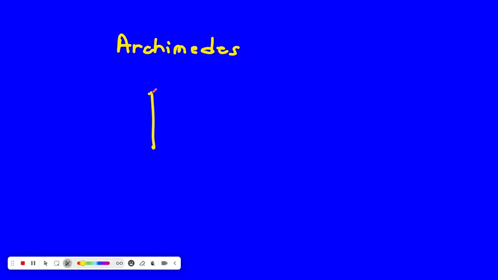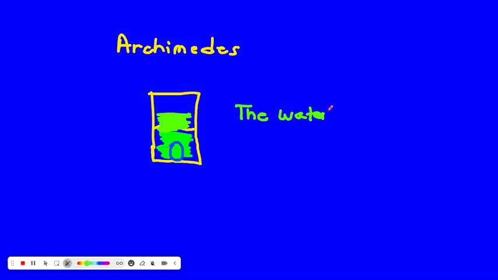So let's say we had a container and it was full of water. And maybe we'll make the water green today. Green water. And if we put in an object, let's say a rock, the rock submerges in the water. And then what would happen is it's going to displace water. The water, the green, will rise. It will rise based on the volume of the rock. So that's what Archimedes found out. The water rose. It was displaced.